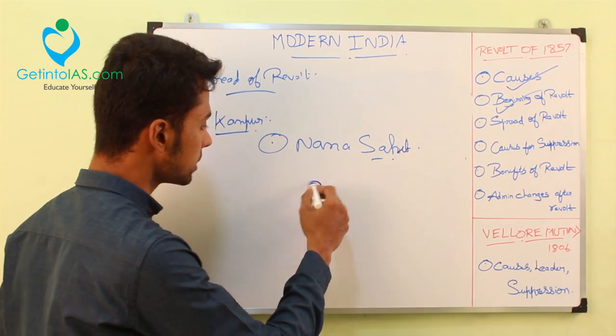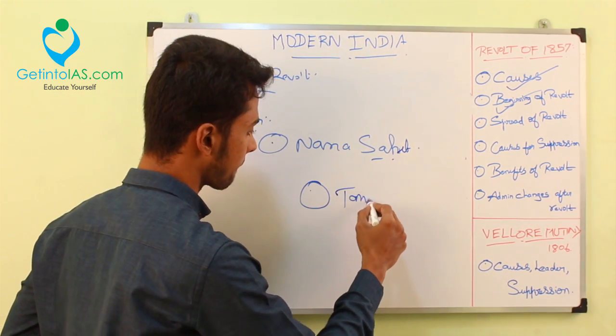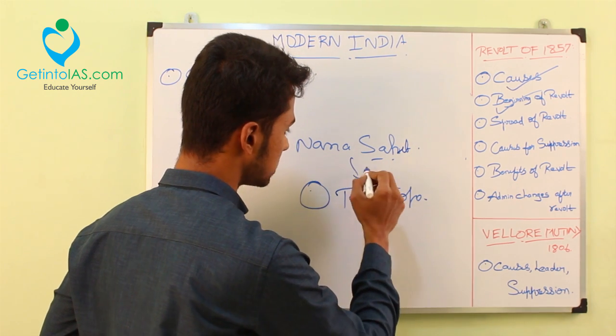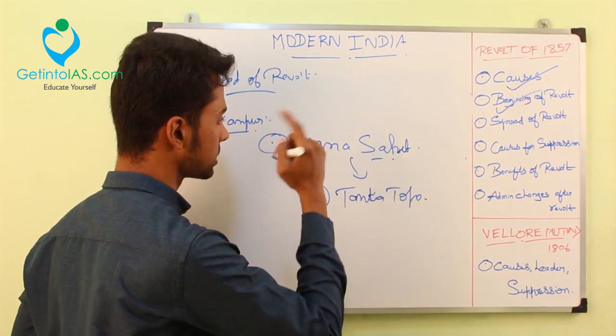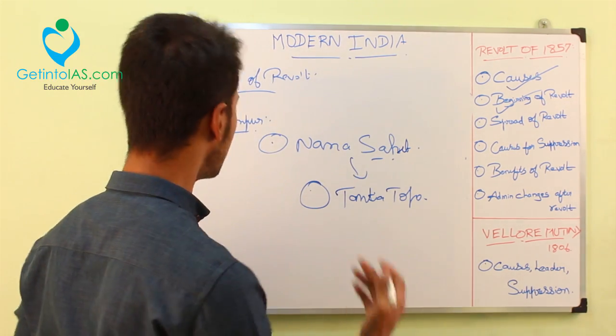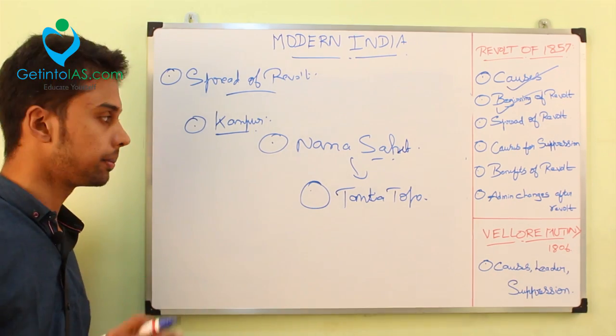Another important personality concerned with Nana Sahib is Tantiya Tope. He is the general of Nana Sahib and was closely associated with him. Okay, this is about Kanpur. In Kanpur also, the revolt was initially victorious, but later it was successfully suppressed by the British.